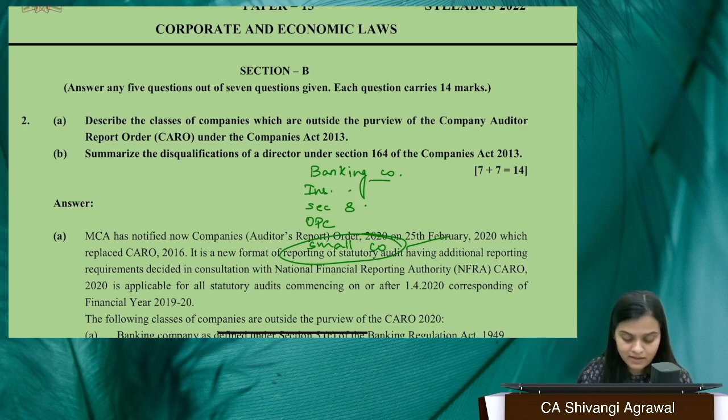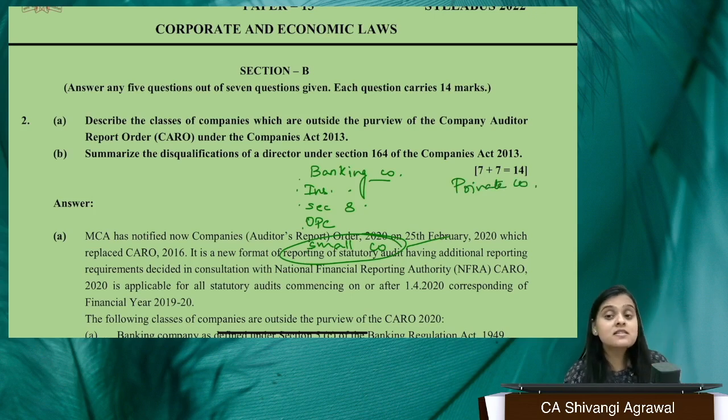So when you're writing banking company, it has to be the banking company according to the Banking Regulation Act, insurance company according to the Insurance Act, right? Section 8 company which is formed for charitable object. Whatever you're writing, you have to elaborate these points properly. And the last point, private company, if it satisfies certain criteria.